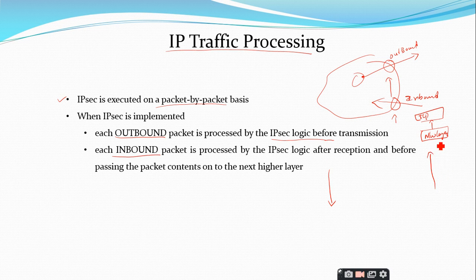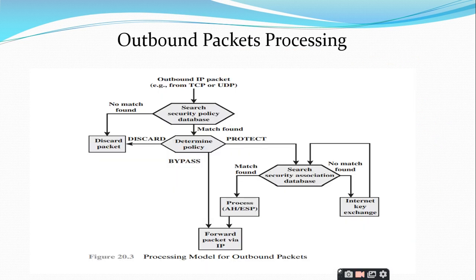So at the receiving end, whatever data we receive in the network layer is processed based upon the IPsec logic, and the remaining data that is left over is sent to the upper layer, which is the transport layer. So the inbound packets are processed for the IPsec logic after reception and before passing the packets to the next higher level, that is the transport layer. So this is the logic we have for the outbound packets, how we are going to process them. This is from top to bottom.